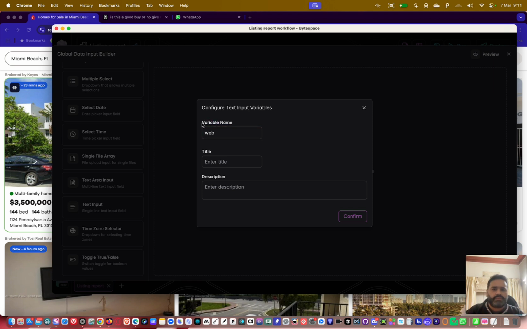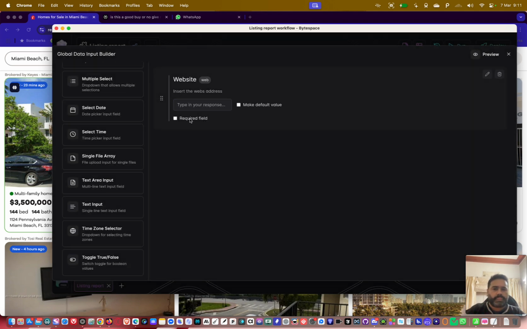I wish they had named it agent name instead of variable, but no problem. Here we say website. Make it as small as you can and insert the website address. Okay, and confirm. So I just add this input here, required field.